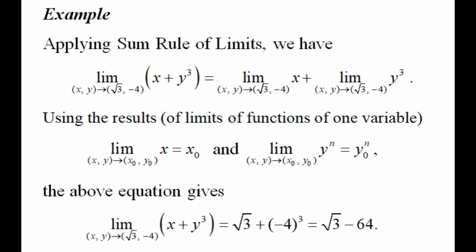Using the result that the limit as (x,y) approaches (x0,y0) of x is equal to x0, and the limit of y^n is equal to y0^n, the above equation gives the limit of (x + y³) as (x,y) approaches (√3, -4) is equal to √3 + (-4)³, which is equal to √3 - 64.